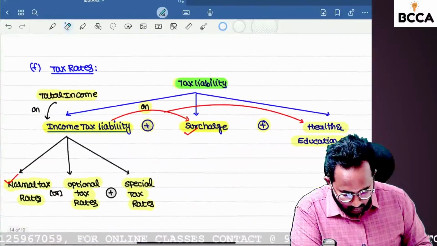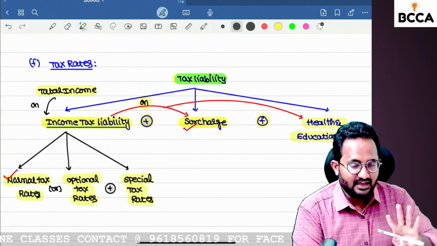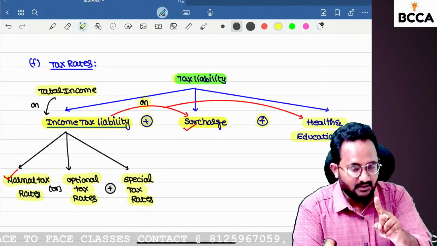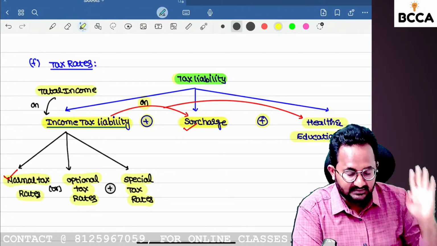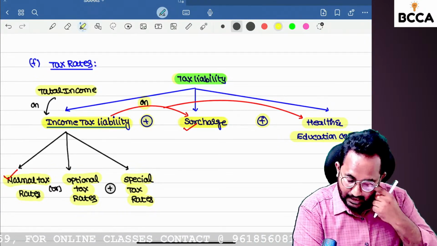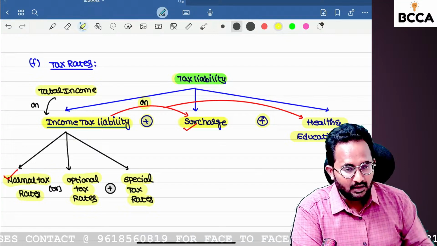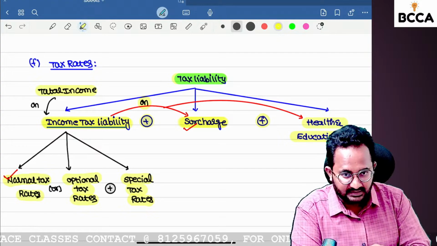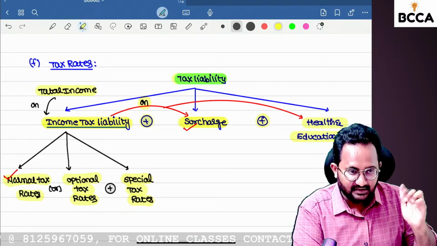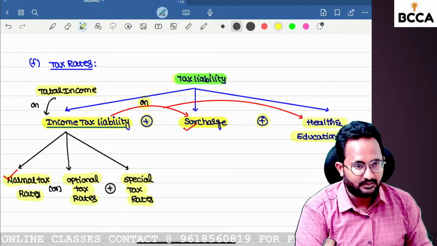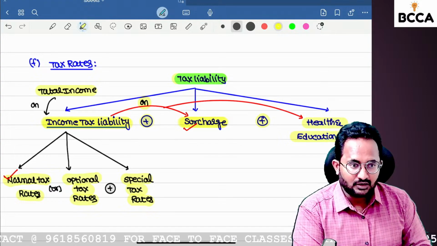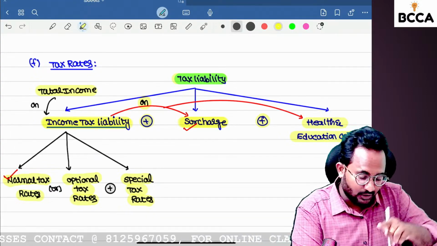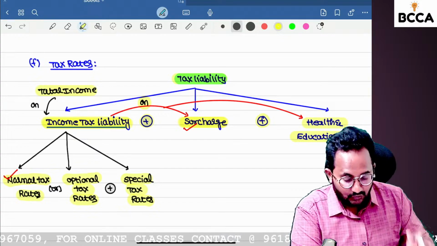So can you tell me how to calculate the tax liability, ma? By way of adding how many things, ma? Three. First one, income tax liability plus surcharge plus health and education cess. In order to find out that income tax liability, we want to apply either the normal tax rates or optional tax rate. But certain incomes are always taxable at what, ma? Special tax rates only. For this, we have to add what, ma? Surcharge. For income tax and surcharge amount, we have to add what, ma? Health and education cess